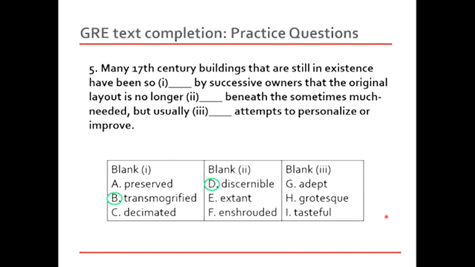So in this case, the right choice, let's read the sentence again. By successive owners that the original layout is no longer discernible beneath the sometimes much needed, but usually dash attempts to personalize or improve. Look at the words sometimes much needed. Even though the change is needed for the building to survive, to remain over there, but usually dash attempts. The attempts are rather failing. Maybe they're not successful. So now we tend to make the meaning clearer, that the attempts were not very successful to personalize or improve. See, now I also understood the meaning, and I would say that the right answer for this question is going to be grotesque. So that's about it, guys.